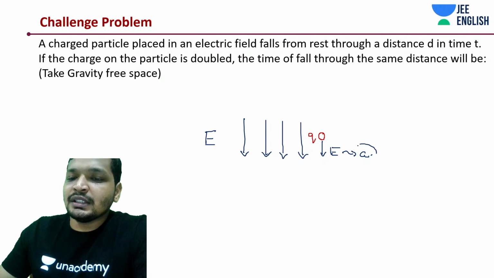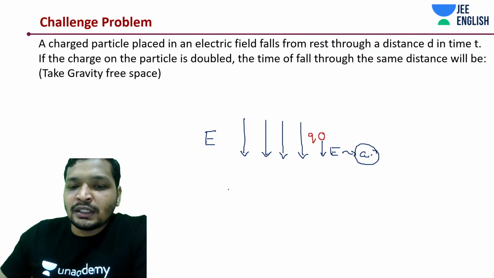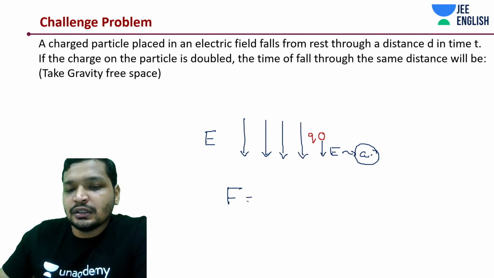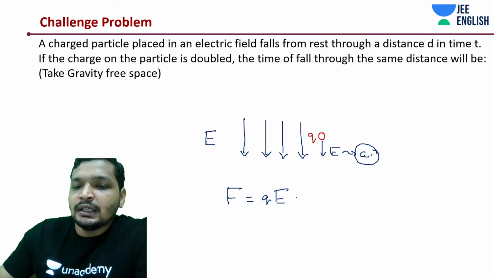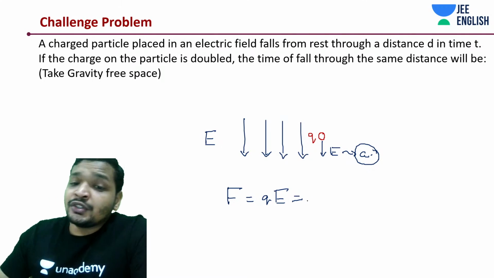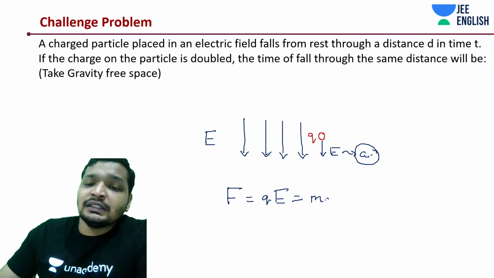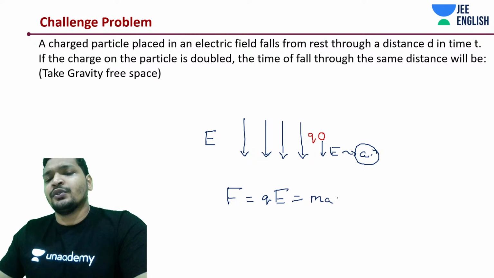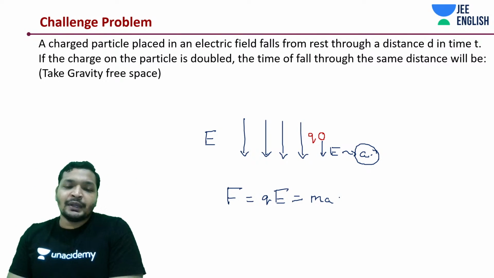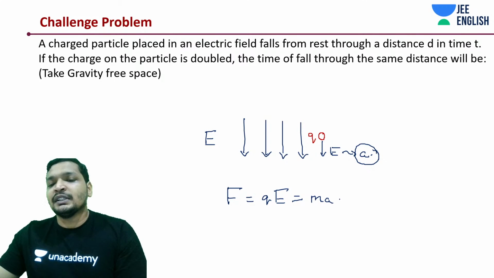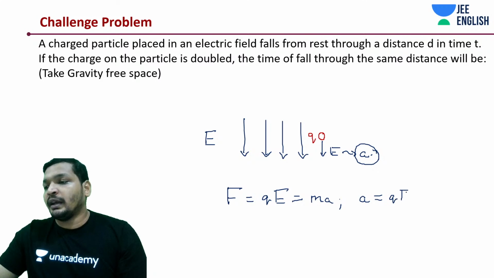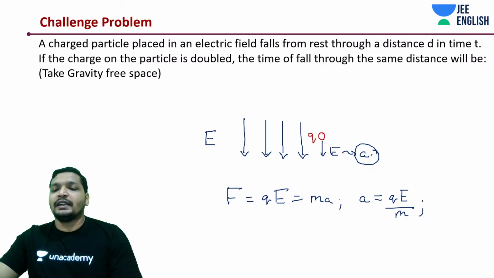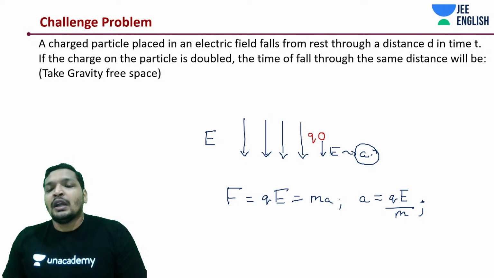We need to find out what the force on the charge is. In this case, Q into E. F is equal to ma, and F is equal to QE. That means acceleration in this case is going to be QE by m, right? Simple. Now comes the question.